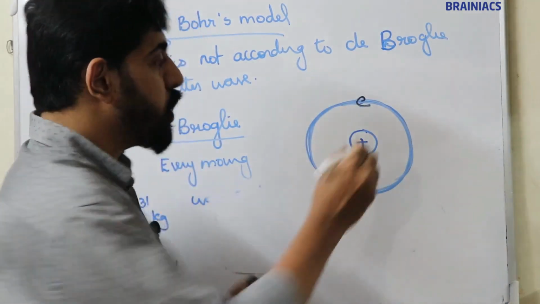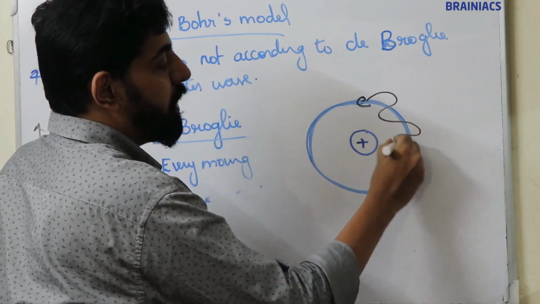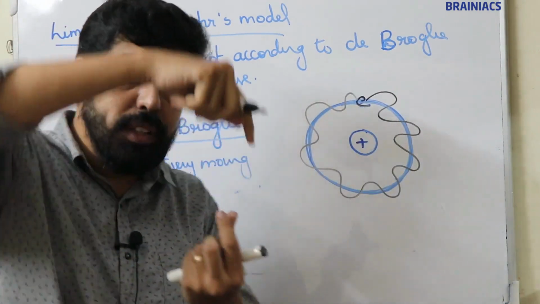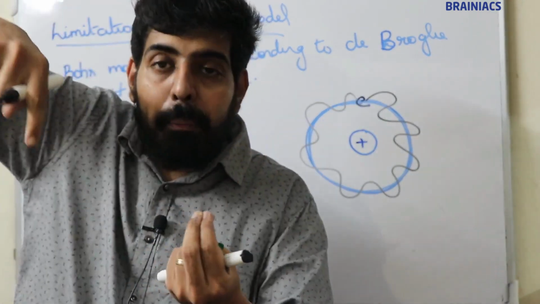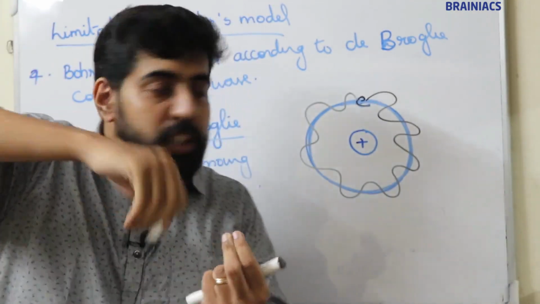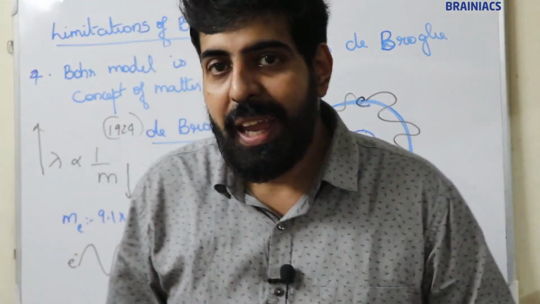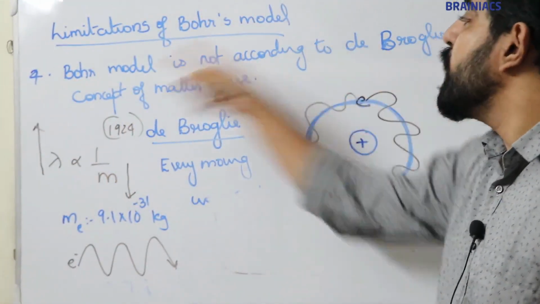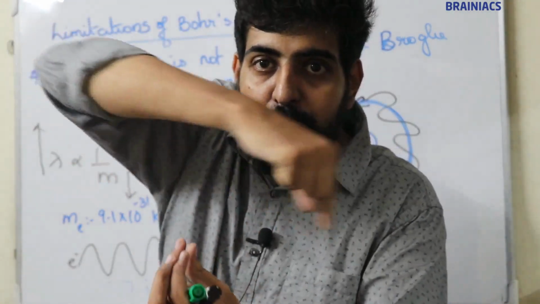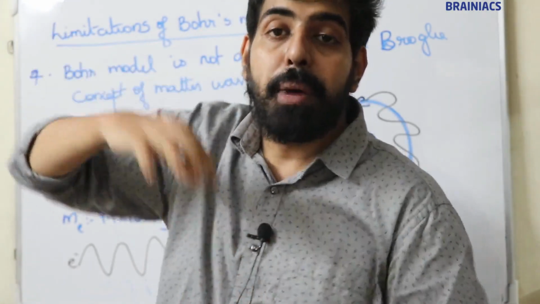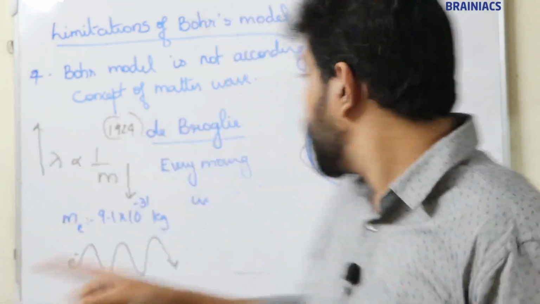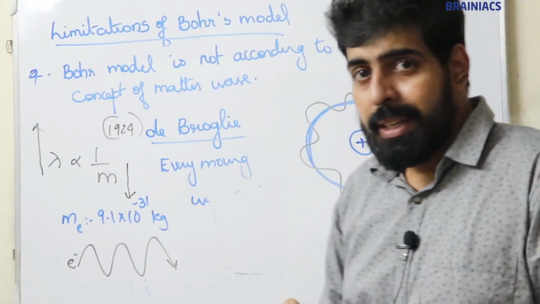Okay, I think it's clear. So an electron should move in a wave manner. But Bohr says the electron moves in a fixed path, whereas actually the electron is not moving in a fixed path. It is moving in the form of a wave. So the Bohr model is not in accordance with de Broglie's concept of matter wave. According to Bohr, the electron moves around the nucleus in a fixed path, but according to de Broglie, the electron should move in the form of a wave.